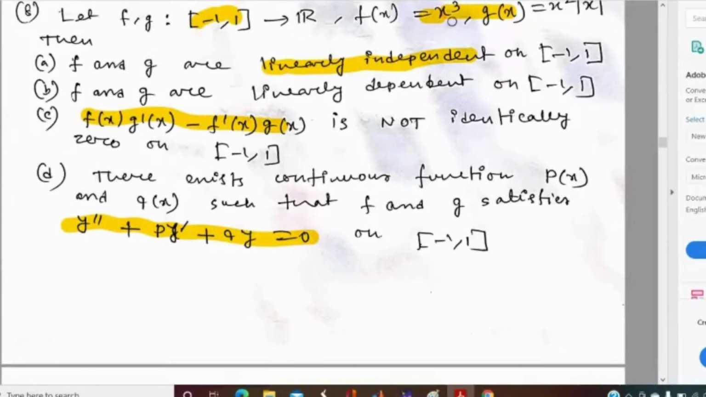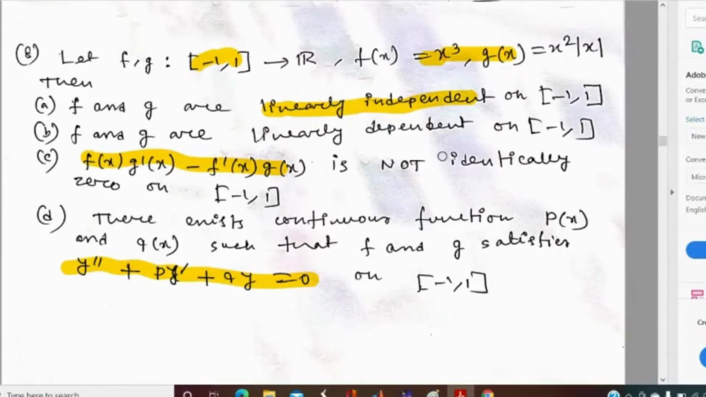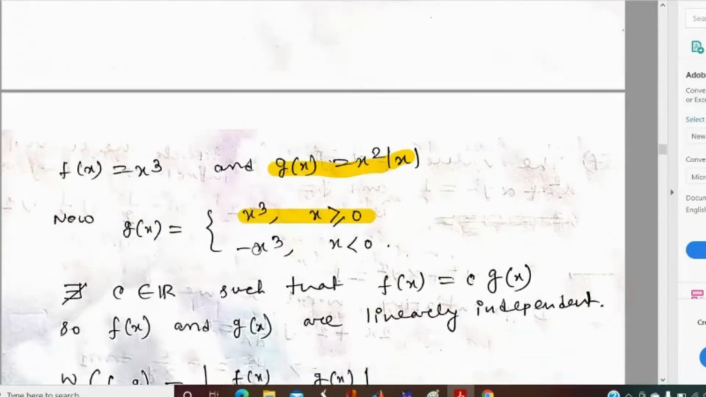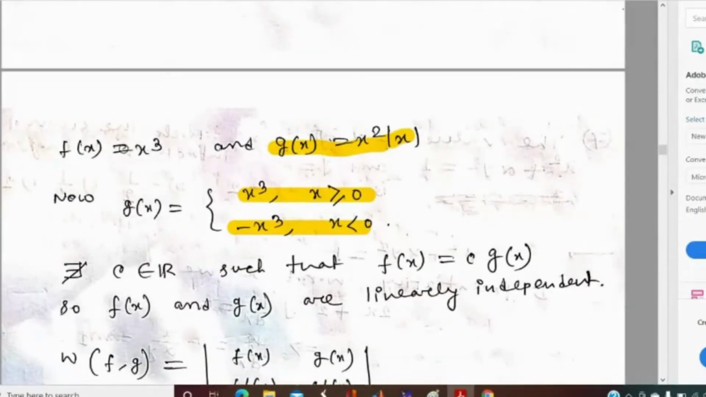Here we see that fx is x cube and gx is x square mod x. If we break the function gx, we know that when x is greater than or equal to 0, mod x becomes x, and when x is less than 0, mod x becomes minus x. So gx will be x cube when x is greater than or equal to 0, and gx will be minus x cube when x is less than 0. Does there exist any real number c for which fx equals c into gx? We see that when x is greater than or equal to 0, fx equals gx, and when x is less than 0, fx equals minus gx.